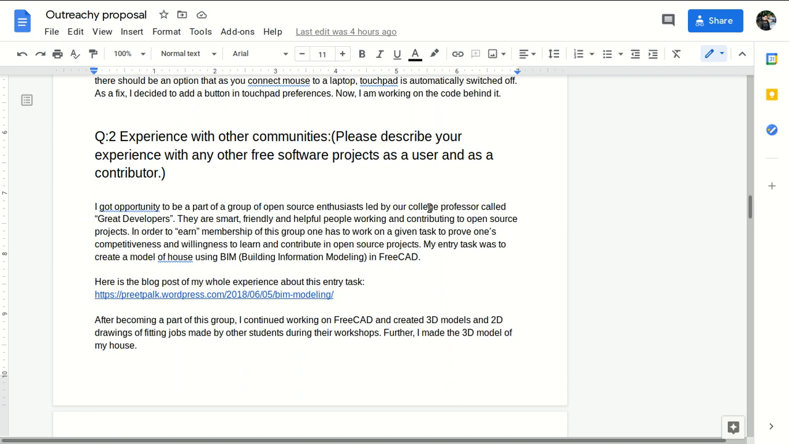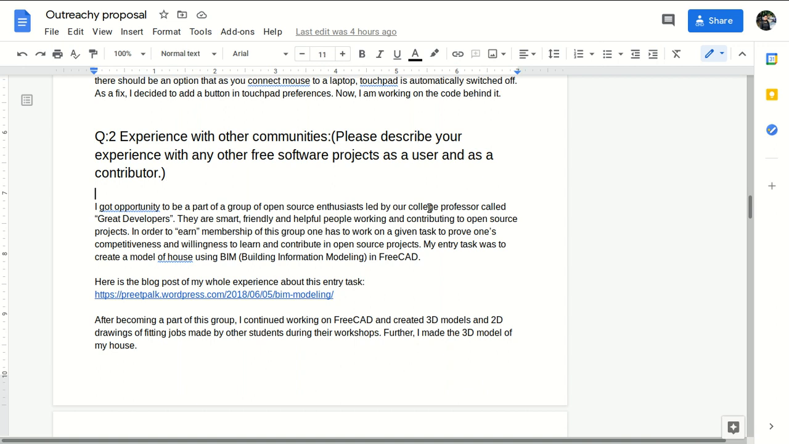We can't say that if you worked on a loan management system, we write that, because a loan management system is not a community. If you worked under any particular community, then write the experience about that. Otherwise, if you never worked before, you can simply write that you haven't worked with any other community.